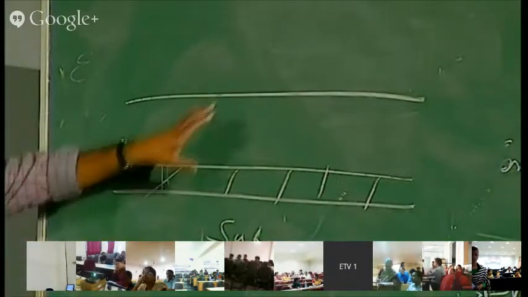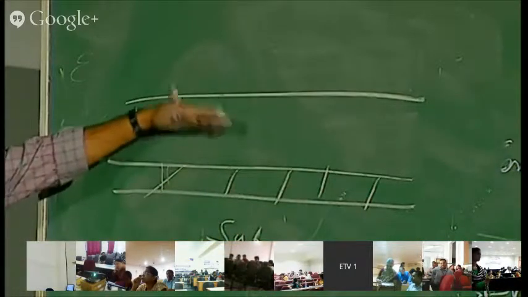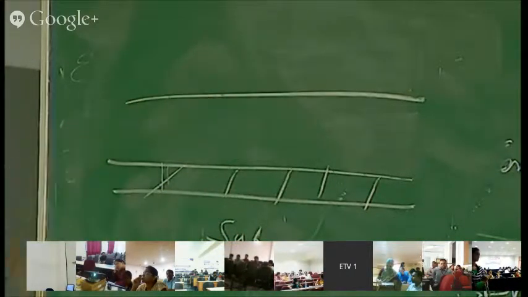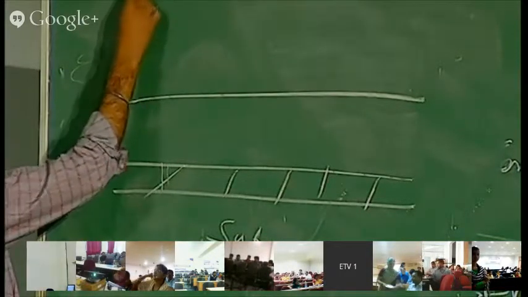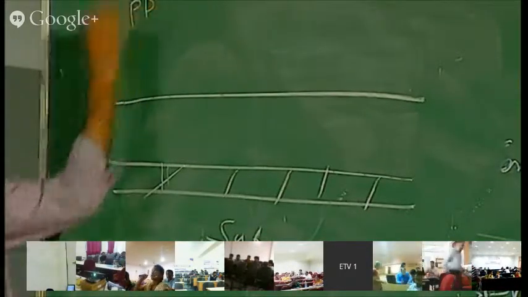As I told, in a SOI, silicon on insulator, there is an insulator layer. This is the insulator layer. This is silicon. This is silicon. This is the substrate. So we are fabricating the transistor here. Now there are two types. One is partially depleted, and one is fully depleted.